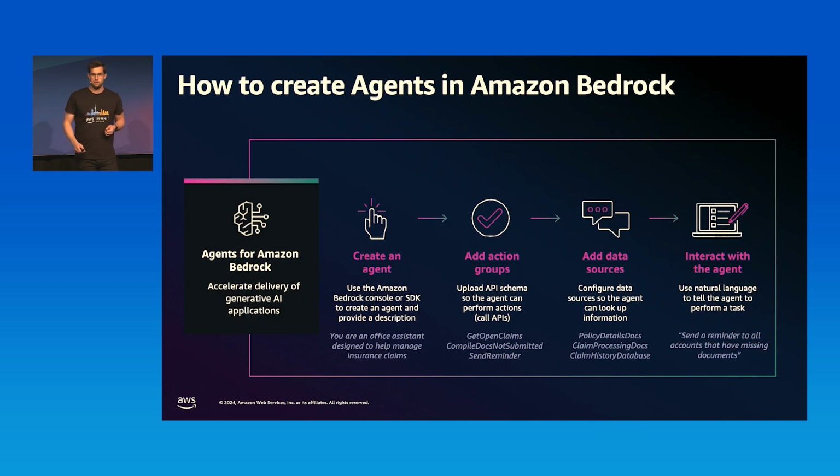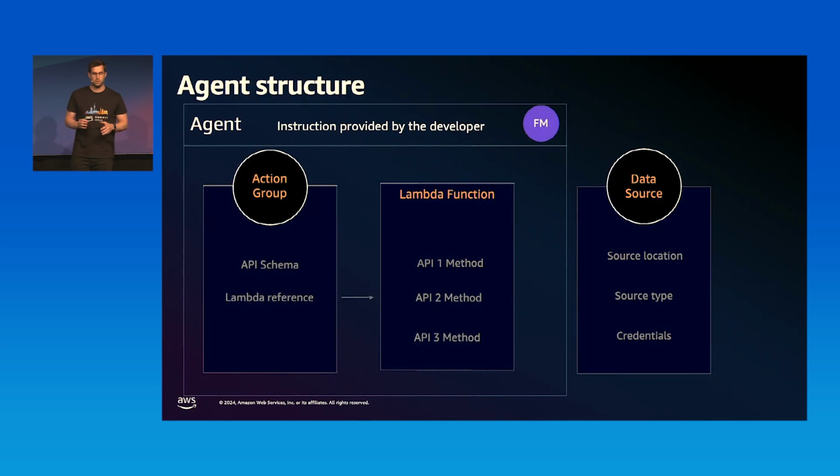So I say, you're an office assistant and you help to manage insurance claims. Then I also define a set of APIs. I have three APIs here: get open claims, compile pending docs, and send a reminder. Now you might also want to ask other questions as you interact with the agent, and therefore you can also add additional data sources to do that. And finally, you have a single API through which you can interact with that agent. Now that we have that overview, let's go a level deeper and see how it works.